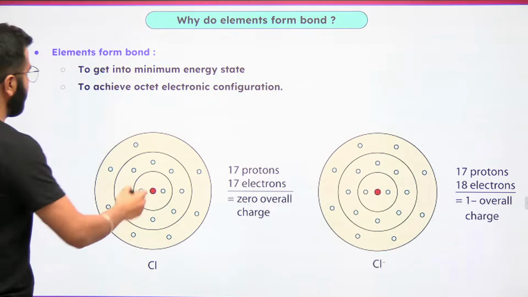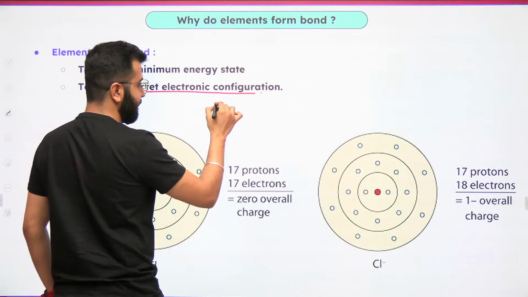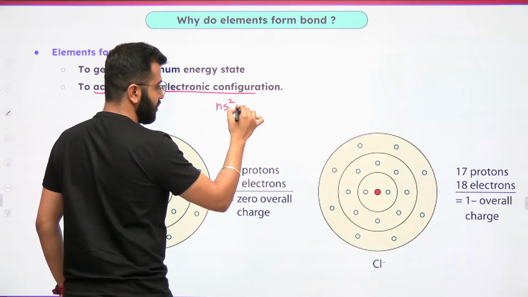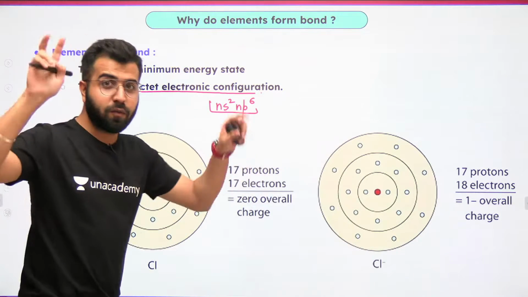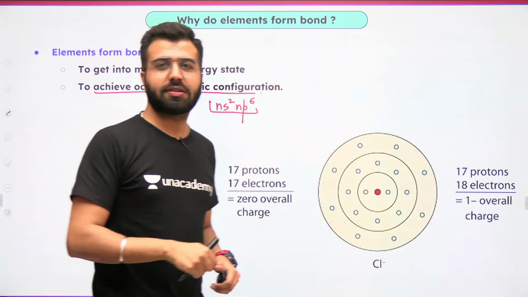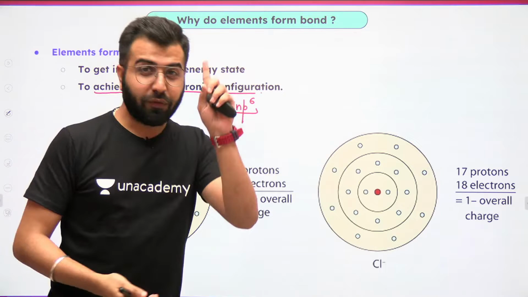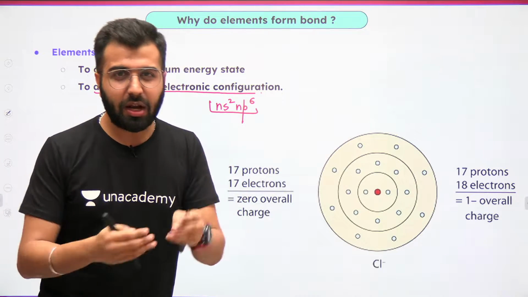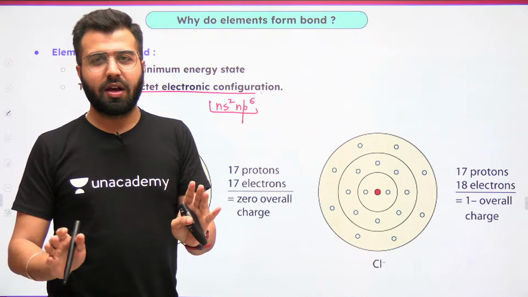And they're all doing it to achieve the octet electronic configuration, which is ns2 np6. That's it. Do we have an exception? Yes. Don't worry. It's not an exception. It's simply because the first shell cannot have a p subshell. That is the only reason behind it.